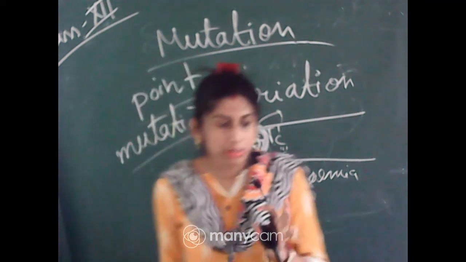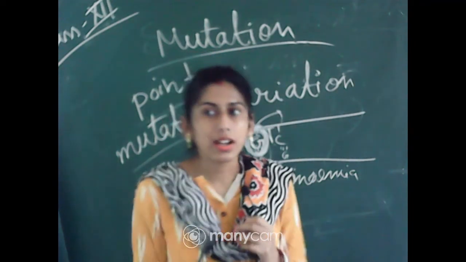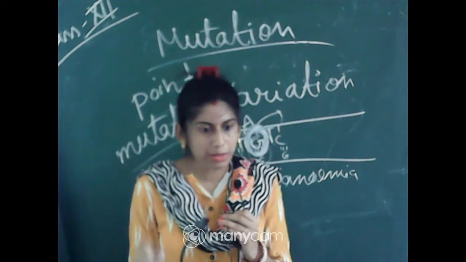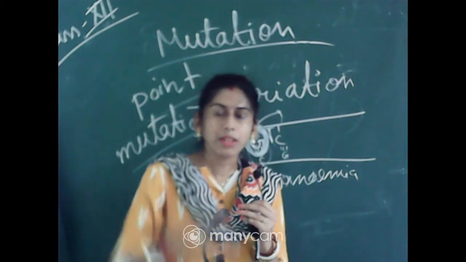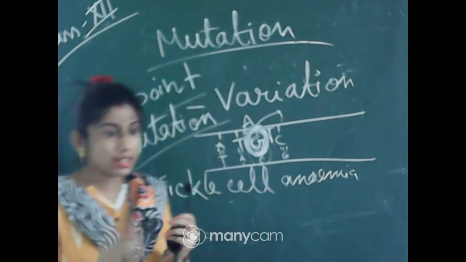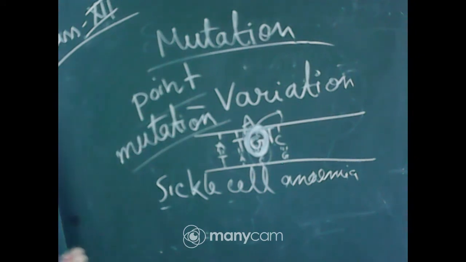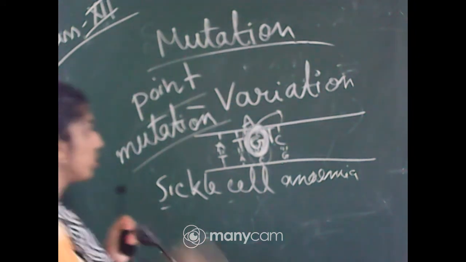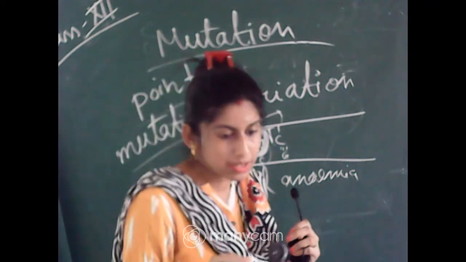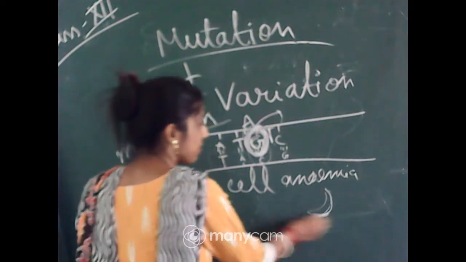I will show you what changes take place in case of point mutation, that means changes at the protein level. You can see that one protein would have been produced if it was in the correct manner, but it will produce something else, so the shape of the RBC will be changed. It will be sickle shaped, like that.